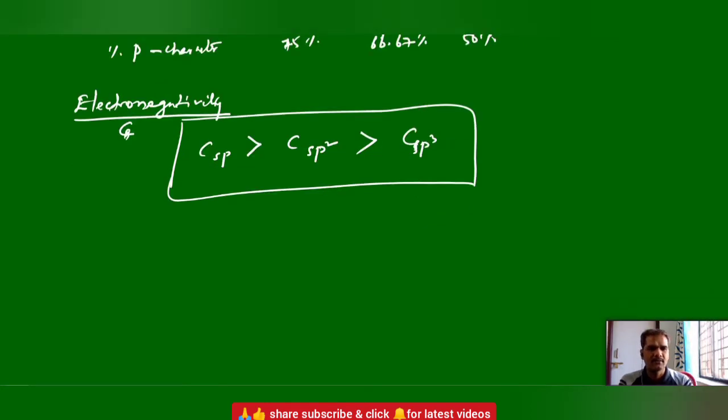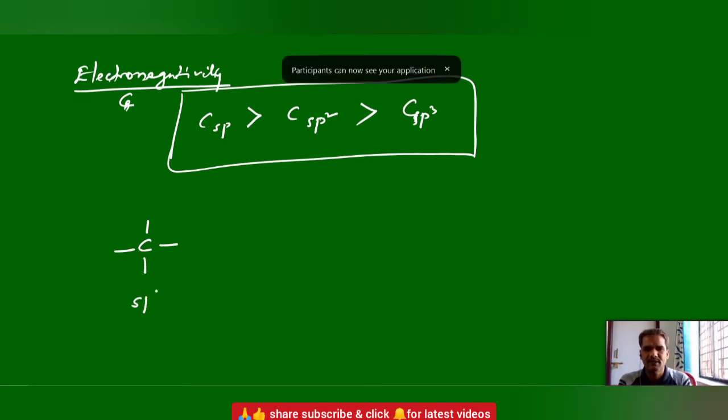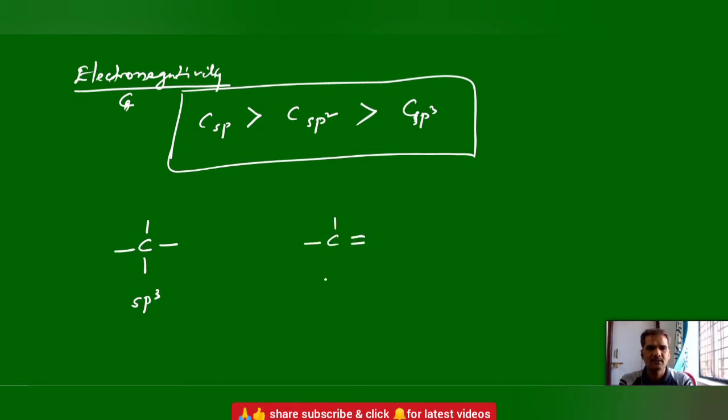Now, based on this hybridization, we will see identification of hybridization around the carbon atom. If carbon is attached with 4 single bonds directly, then we can say that the central carbon atom is sp3 hybridized. And if carbon is attached with 2 single bonds and 1 double bond, then the carbon is sp2 hybridized. And if carbon is attached with 1 single bond and 1 triple bond, then this carbon hybridization is sp. Why? Because here 2 pi bonds, 2 sigma bonds. Here 1 pi bond, 3 sigma bonds. Here 4 are sigma bonds.